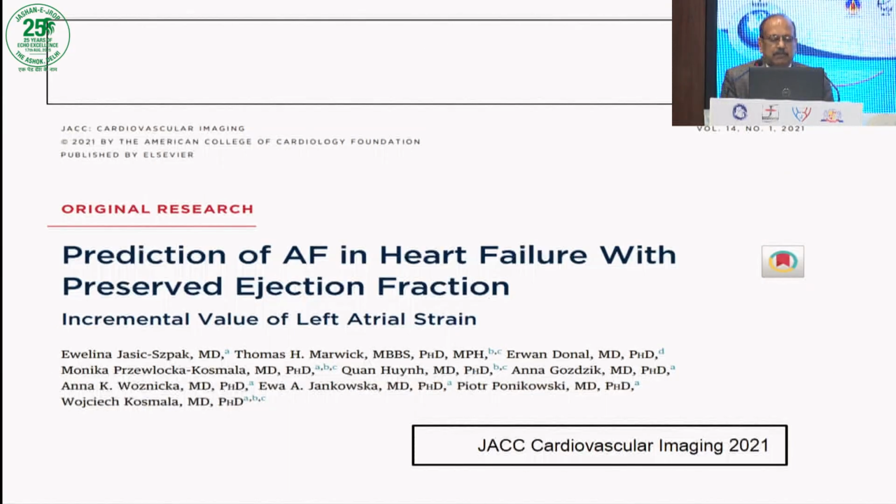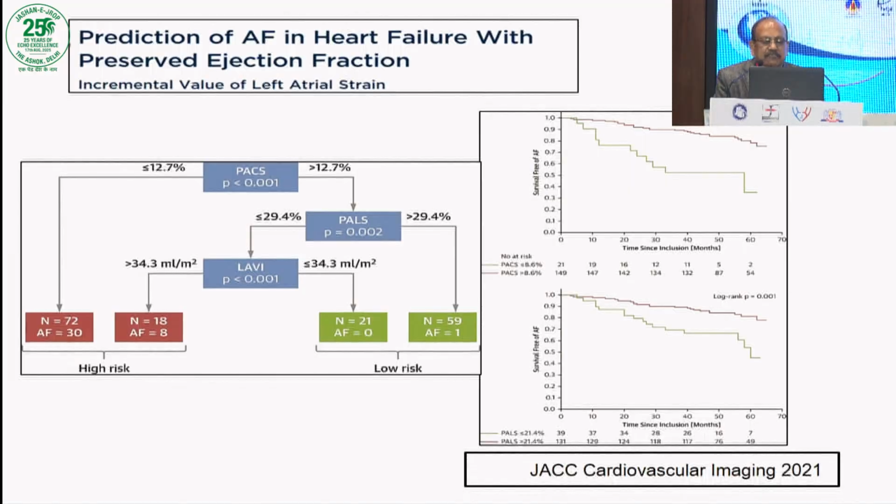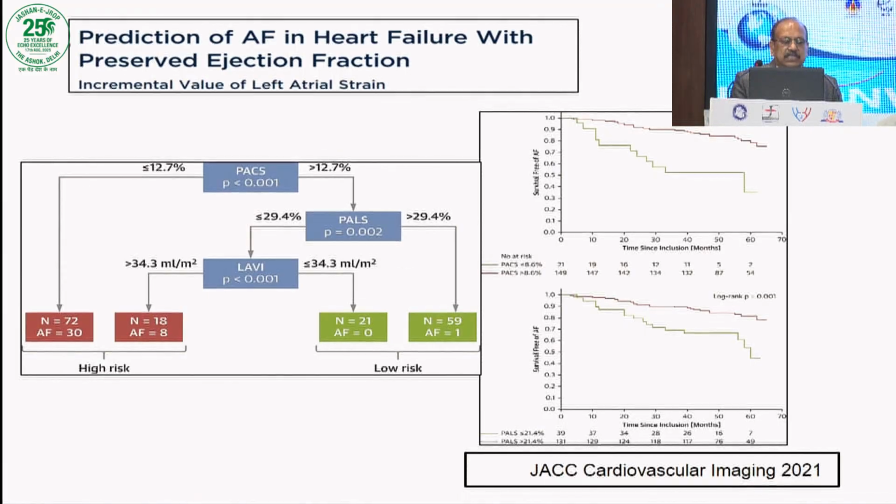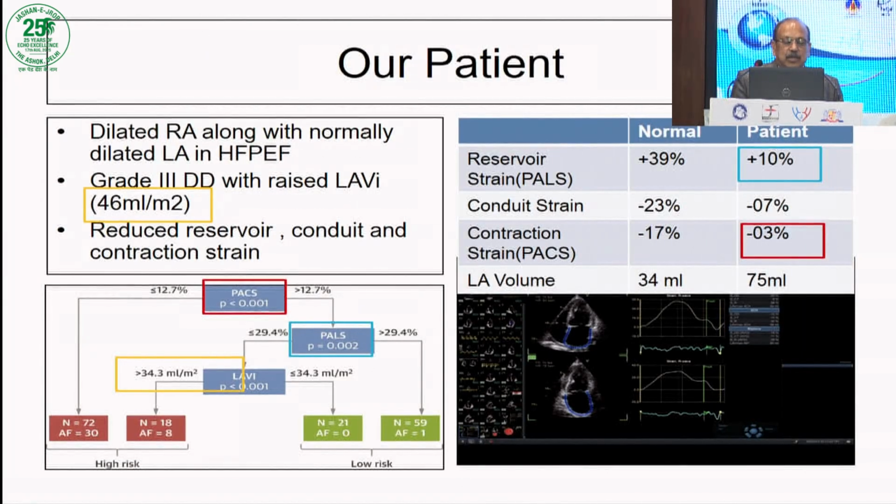And that's where this paper comes up, JACC 2021, on prediction of AF in heart failure with preserved ejection fraction. This is the algorithm for prediction of atrial fibrillation in heart failure with preserved ejection fraction, and I put my values into this algorithm. Look at peak atrial contraction strain; my value is -3.